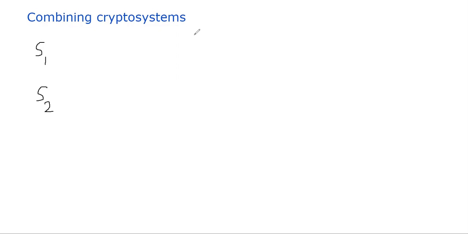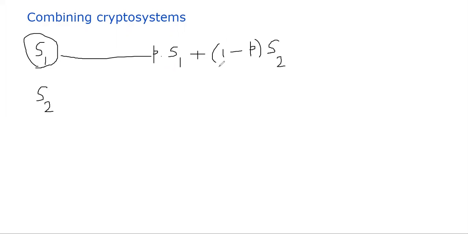He developed two methods, so I will talk about those two methods. His idea is that we pick a probability P. With probability P, we will apply crypto system S1. Of course, the other possibility is that with probability 1 minus P, we will apply the crypto system S2. Let me be more clear. This is not regular multiplication and addition. P is a probability, the probability that you will use the crypto system S1. And 1 minus P is naturally the probability that you will use the crypto system S2. This plus means or, so either you're going to use the crypto system S1 or you're going to use the crypto system S2.